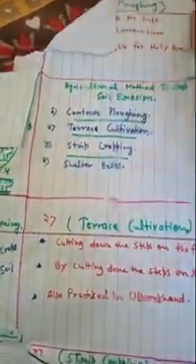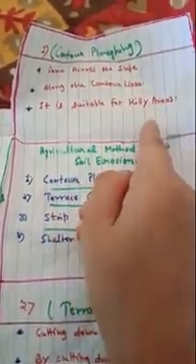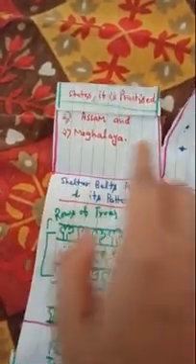Then when we open this flap, we come to know about contour ploughing. We have written about it in bullet points, what contour ploughing is. It is done across the slopes along the contour lines and it is suitable for hilly areas. So this is a small definition of contour ploughing. Then on one side when we open this, the states where it is practiced: Assam and Meghalaya. So contour ploughing is practiced in Assam and Meghalaya.